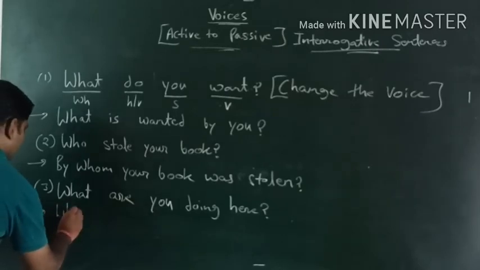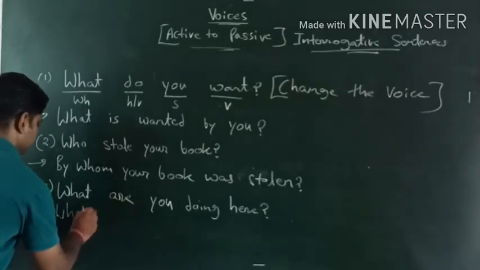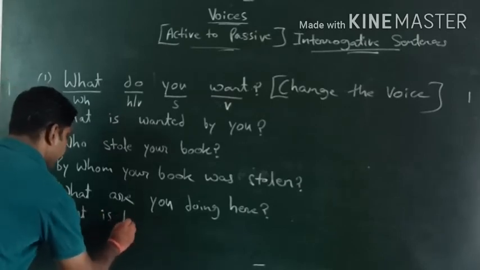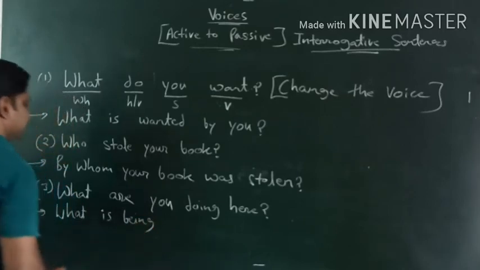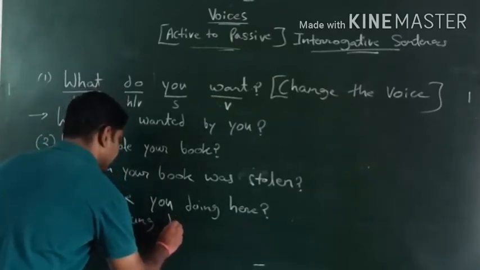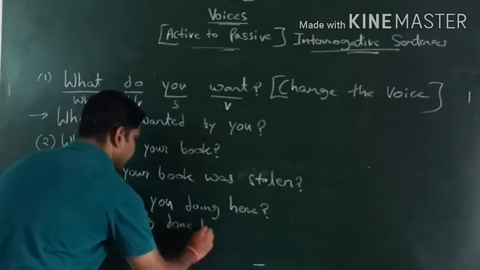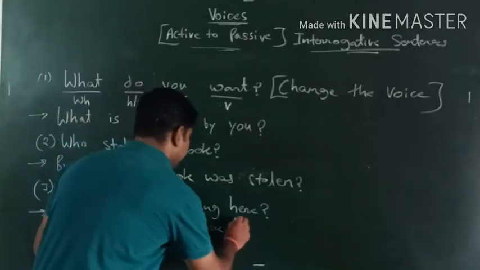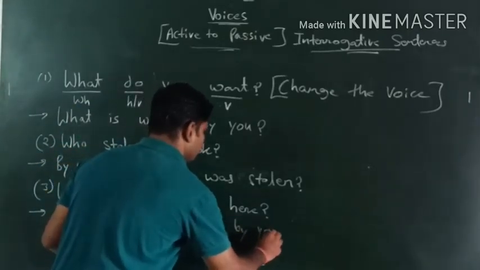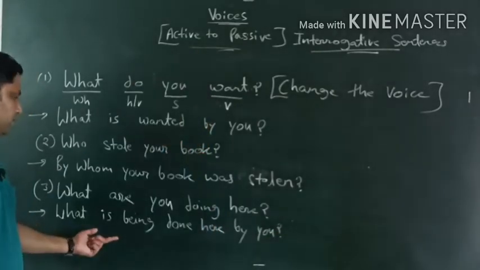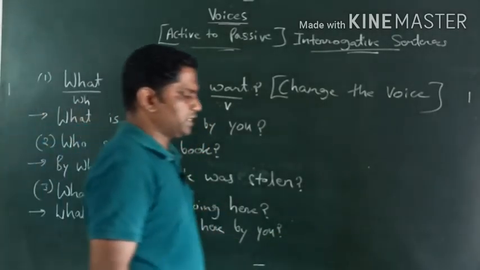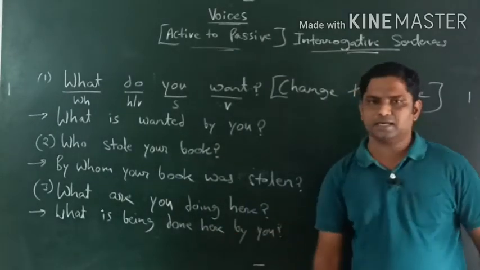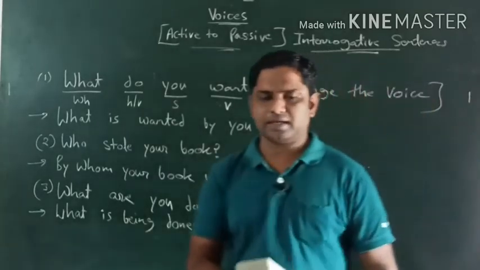So we'll start like, what is being done here? What is being done here by you? This is the way how we deal with that. Here also the object is missing. The object was missing, that's why we have to do it like this. That is why there will be this kind of treatment of active voice and passive voice.